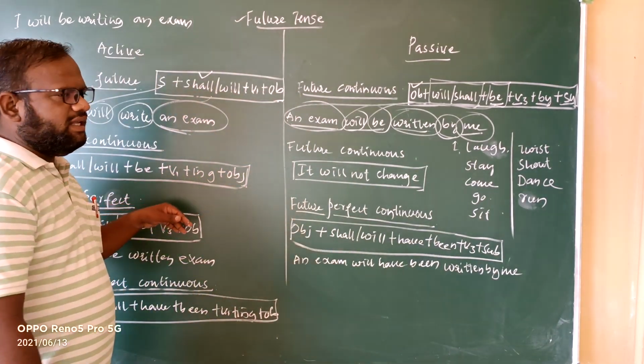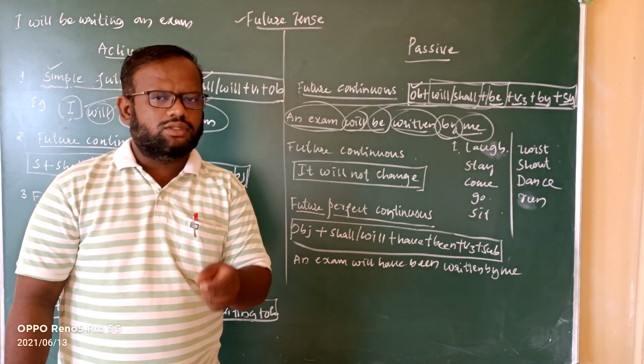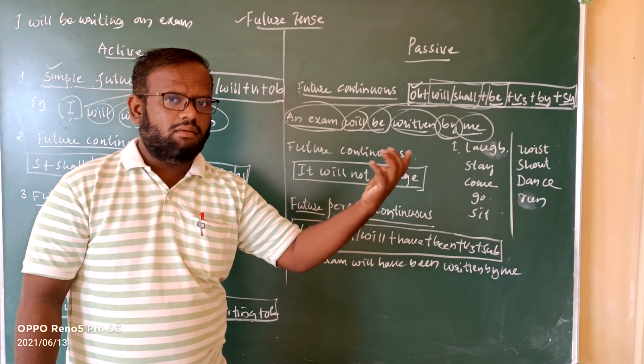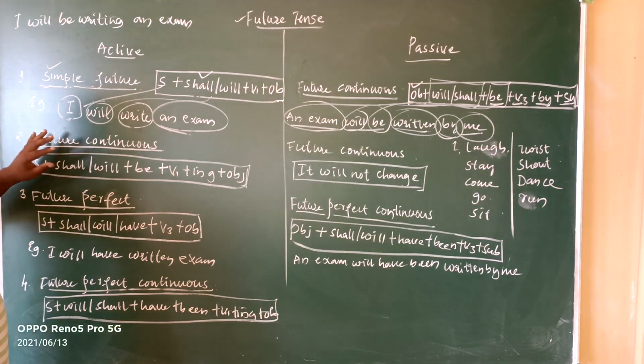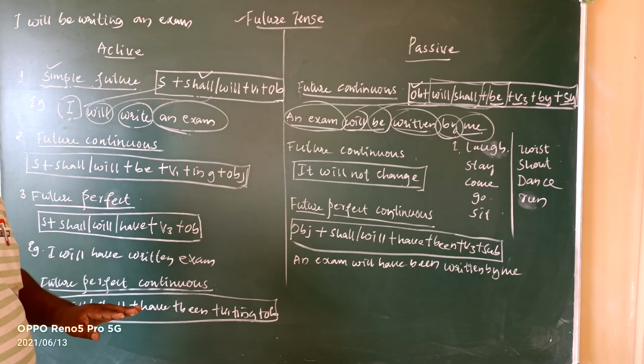Another example you can take: I will sing a song. The song will be sung by me. Okay. Next, future continuous tense. So this tense will not change from active voice to passive voice.